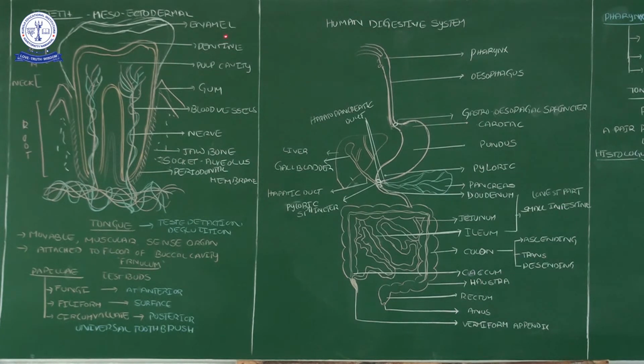Now the detailed parts. The outer layer is covered by enamel. This enamel is formed from the ameloblasts, and it is the strongest substance in our body.